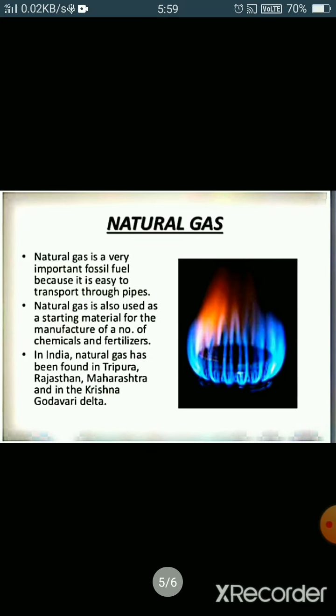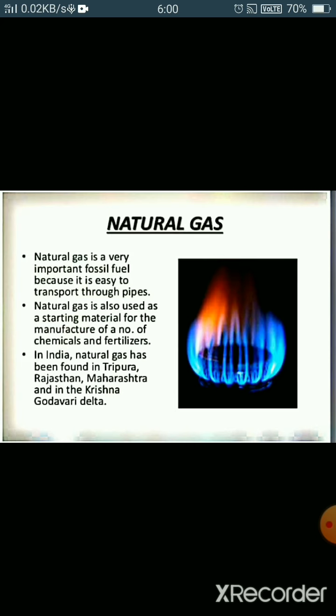Now, natural gas. Natural gas is obtained from the remains of tiny plants and animals that lived in the sea millions of years ago. And natural gas consists chiefly of methane, and small amounts of other gases like ethane, propane, butane are also present.